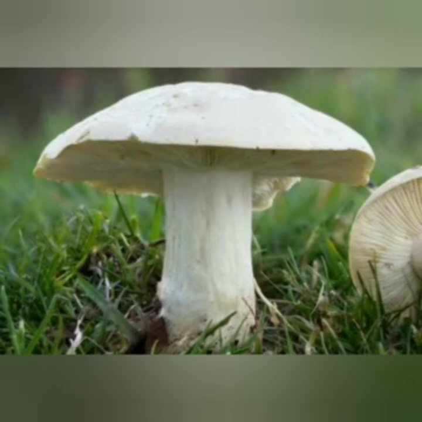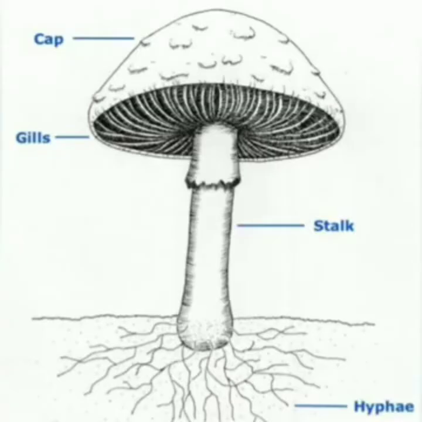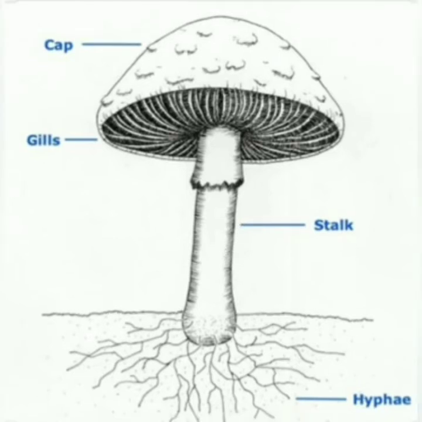Mushrooms are of various shapes and size. This is the structure of mushroom. It has cap-like structure at the top, gills from which spore used to disperse, then stalk, then hyphae which together form mycelium. There are some varieties of mushrooms where stalk is absent.